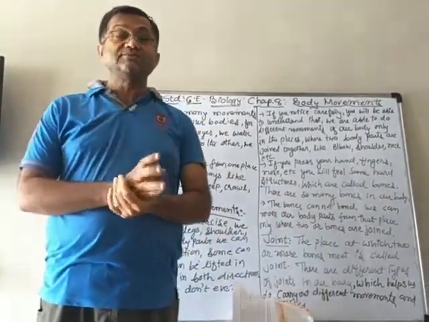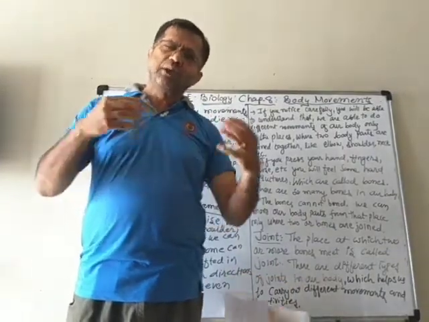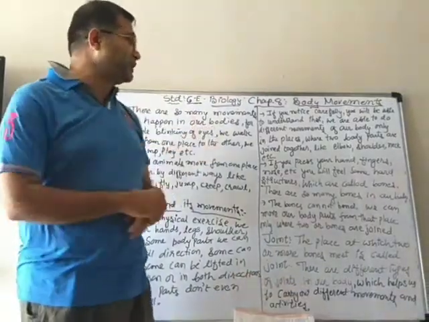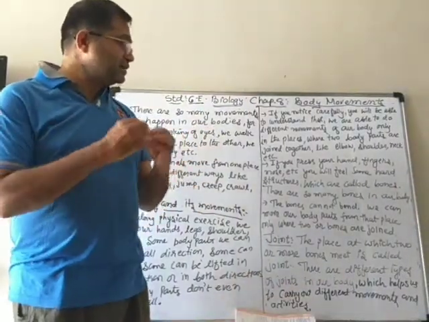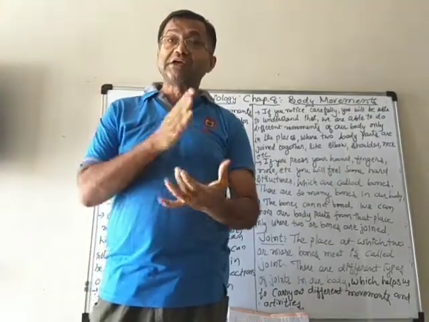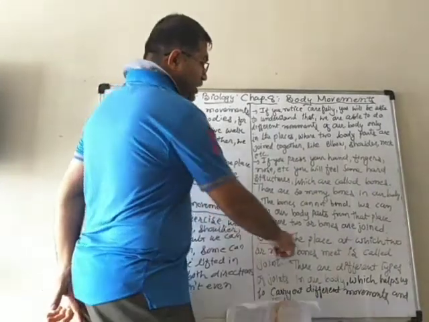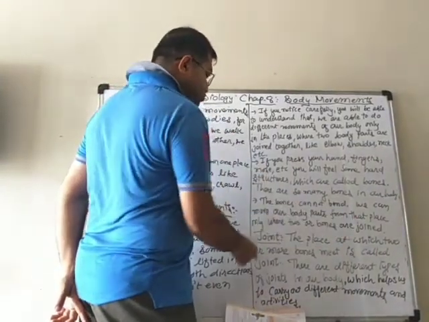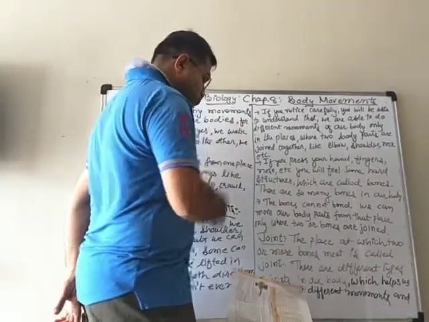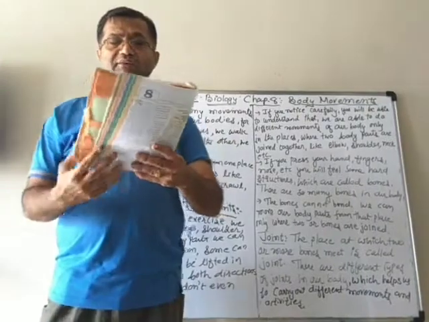There the 2 bones are meeting, or sometimes more than 2 bones are also meeting at one place. Then and only then is the movement possible. So that place is known as a joint. So you can see that the place at which 2 or more bones meet is called a joint. So you can see that there are so many joints in our body.